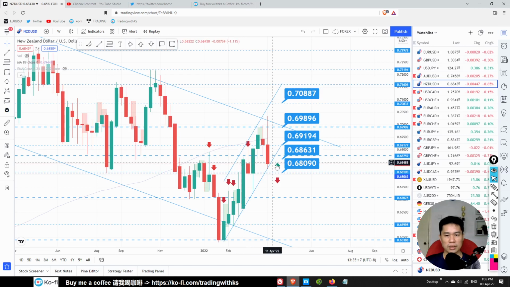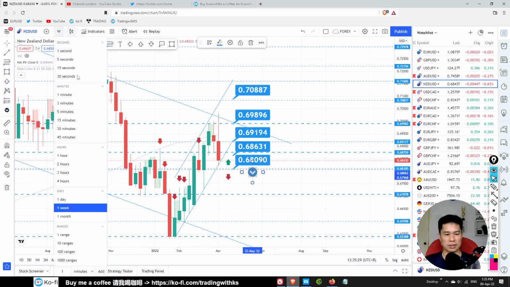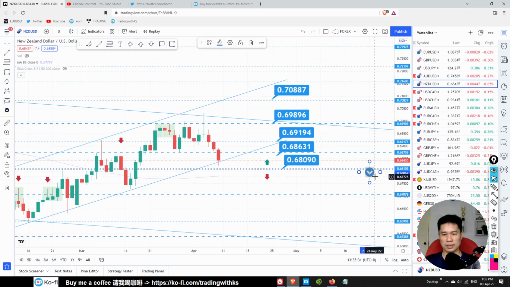Yeah, okay. We got a big pin bar, not a big pin bar, a tail bar over here, but still a bit bearish. The sentiment looks a bit bearish over here. A bit bearish. Looks a bit bearish to me.